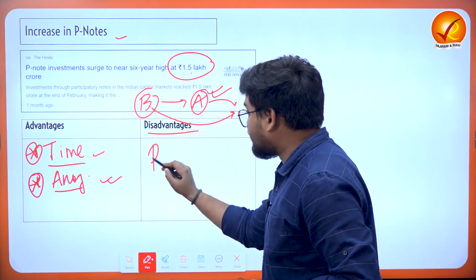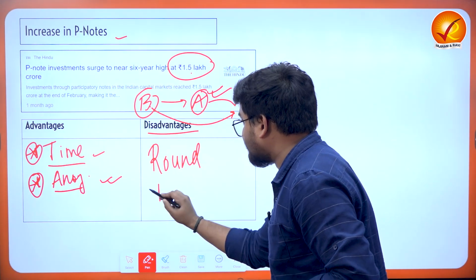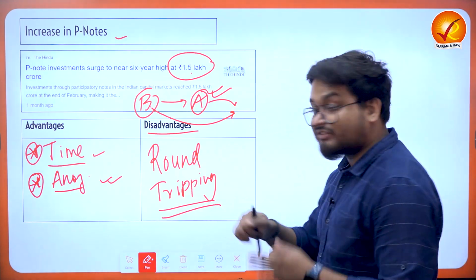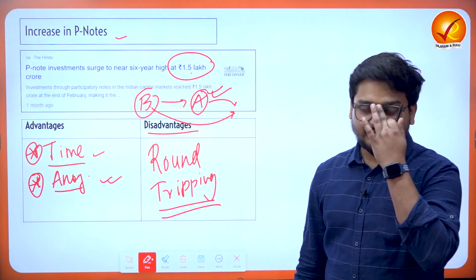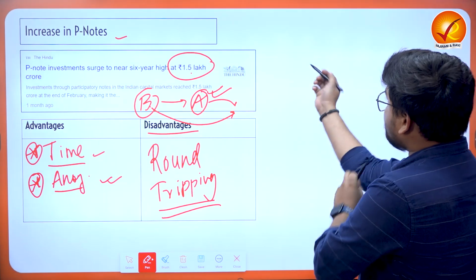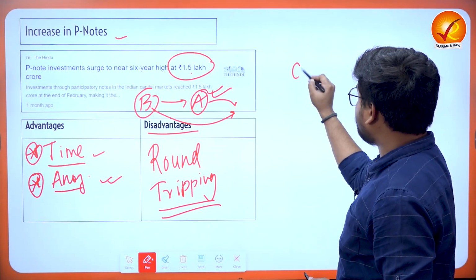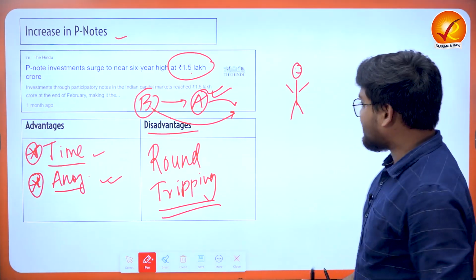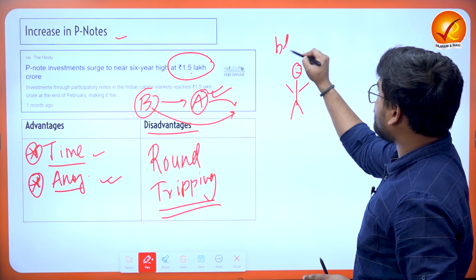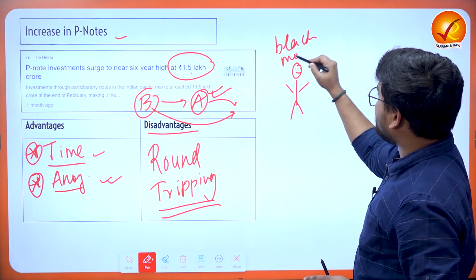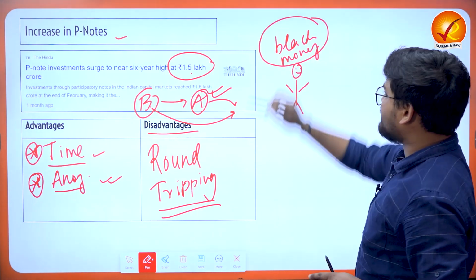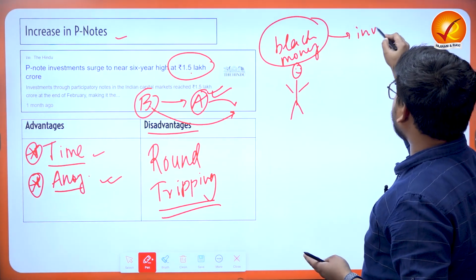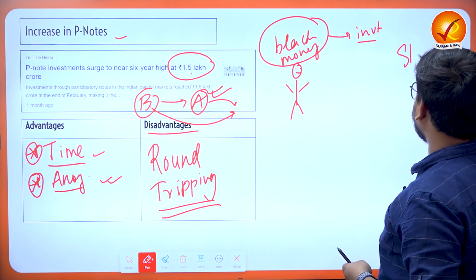There is a particular practice which is known as round tripping, which is very much strengthened due to this P note practice. Consider an Indian, a person who is living in India, and he is having a lot of black money. What does he want to do with the black money? He would want to invest maybe in the Indian stock markets, in the Indian stocks.